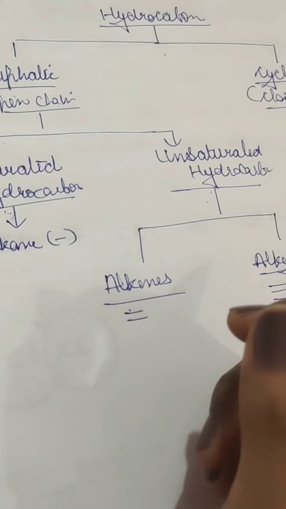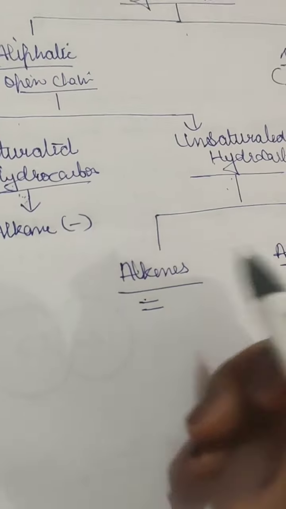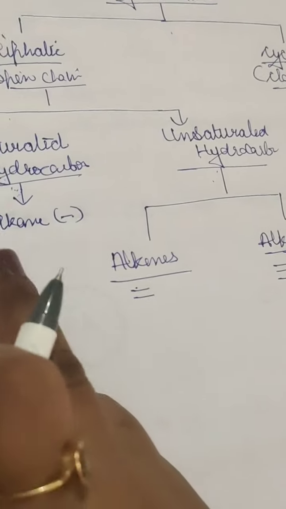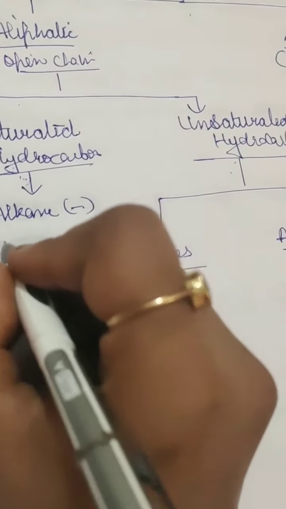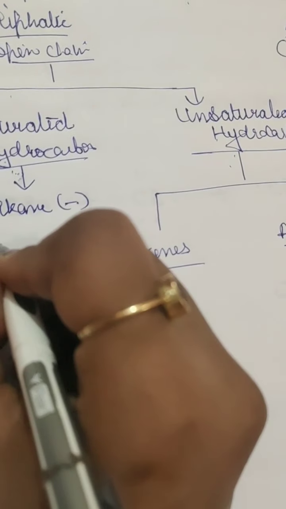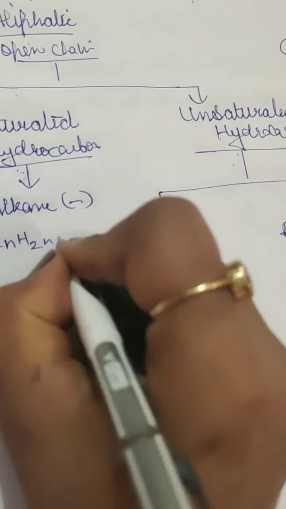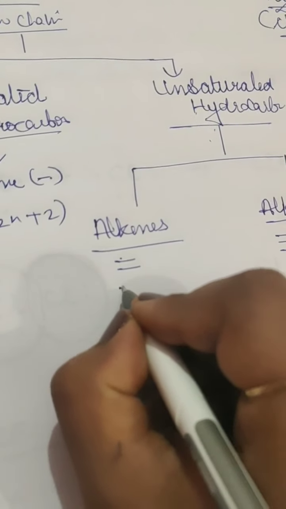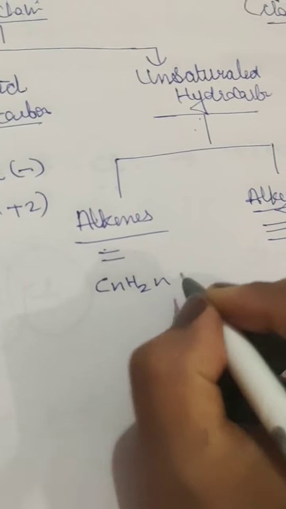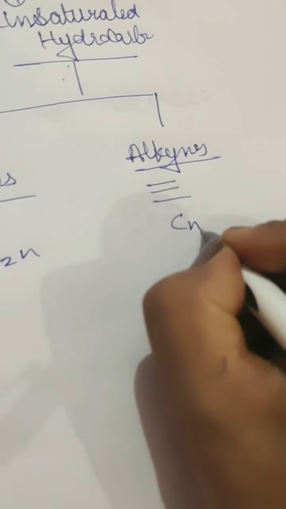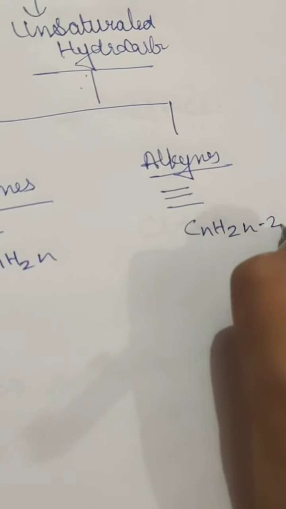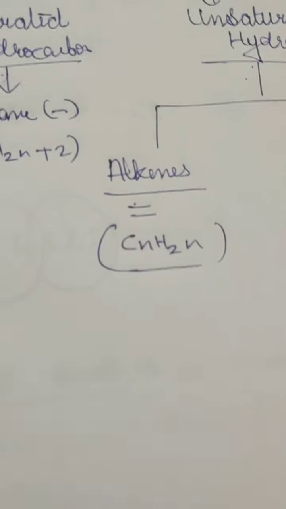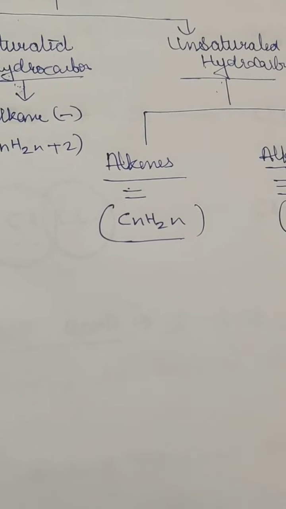So when hydrogen combines with carbon it forms a hydrocarbon, and how, we'll be studying in today's lecture. They have a general formula: alkanes have CnH2n+2, this I will be explaining to you. Alkenes have the general formula CnH2n, and alkynes have a general formula of CnH2n-2.